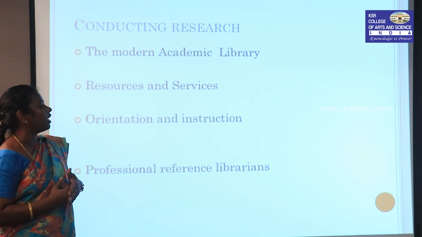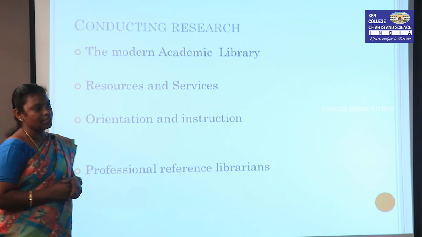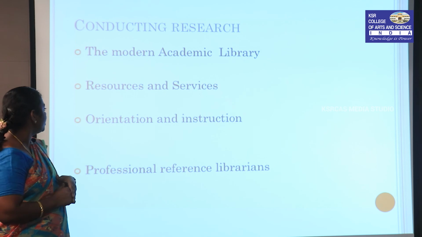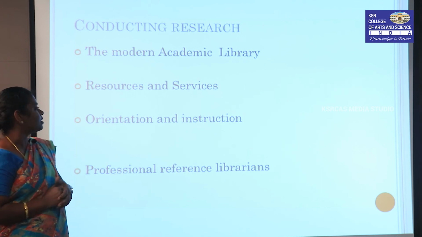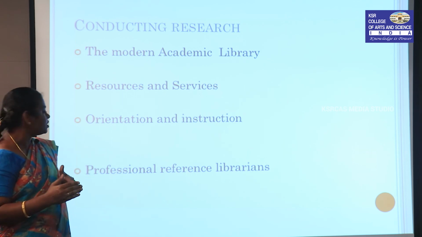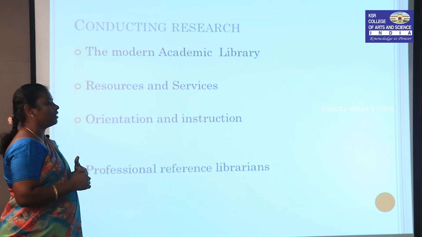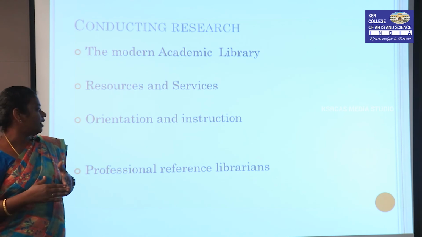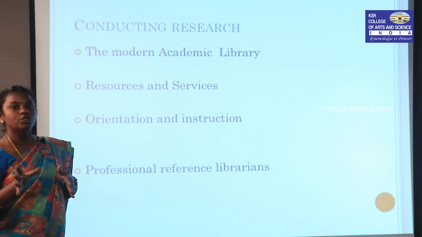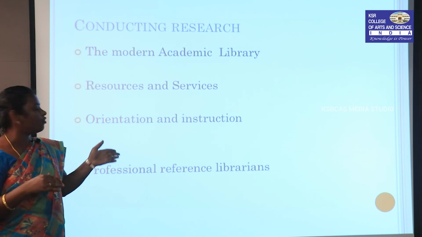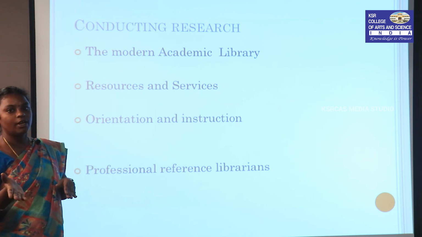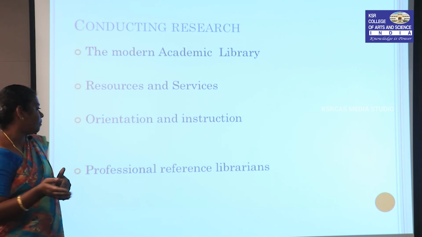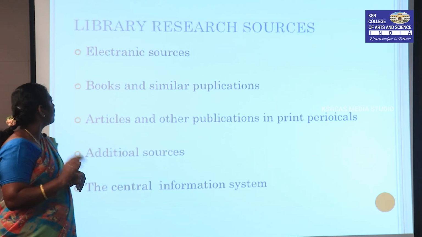The modern academic library: resources and services. There are lots and lots of information available online, and we can get through it. Orientation and instruction, and also we will get some orientation on how to use online tools, and professional reference libraries. Some of the professional libraries, like the Madurai American Library, only provide books for Indian writing in English. Like that, professional reference libraries are also available. According to your topic, they will advise which library is best for you. You can refer to that particular library.